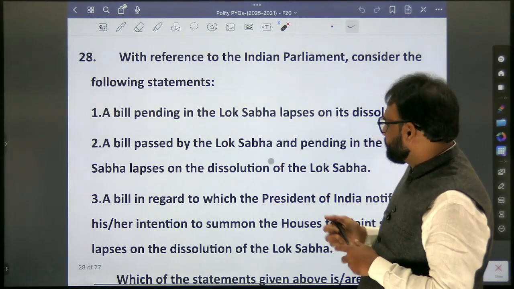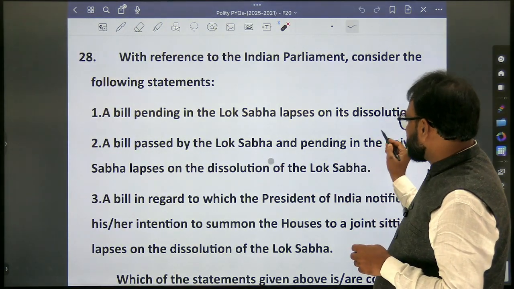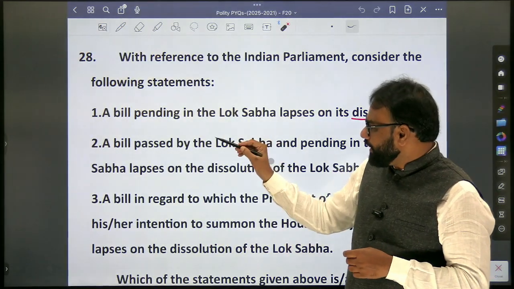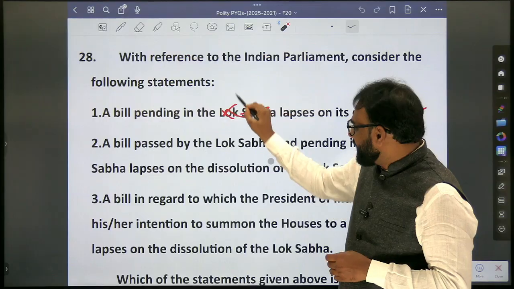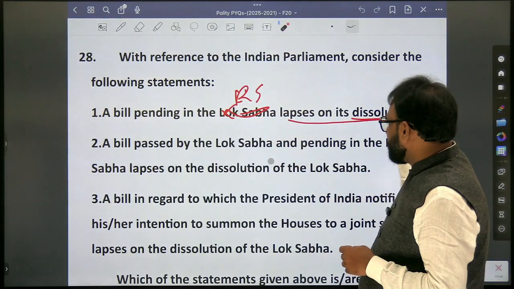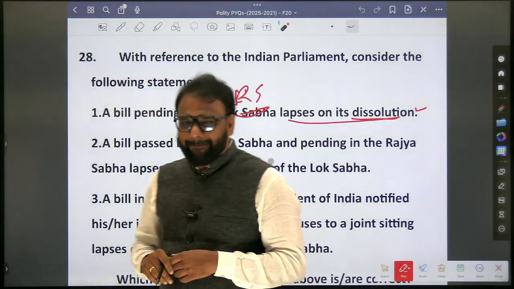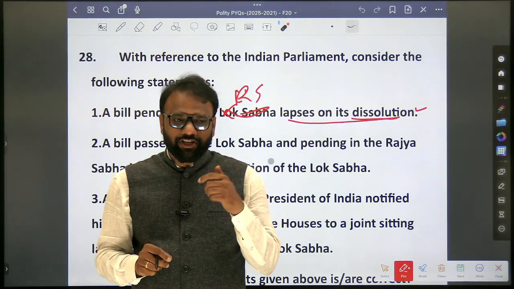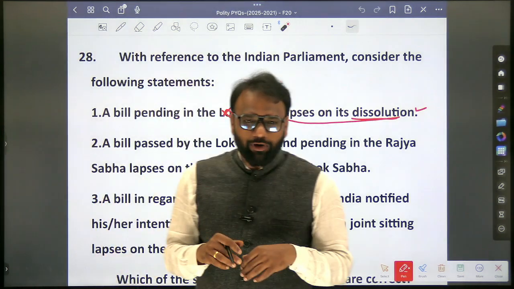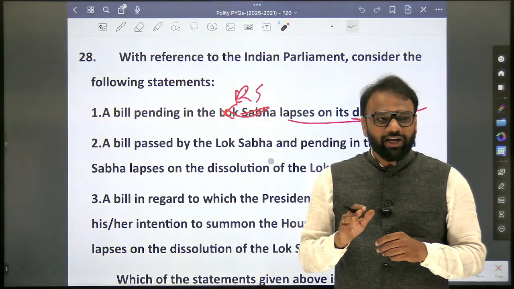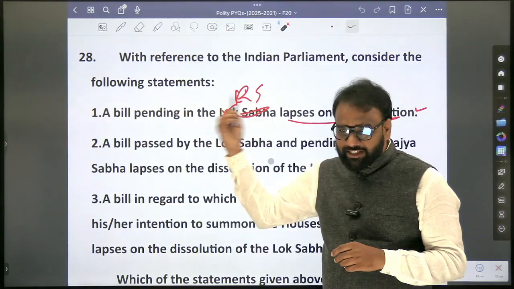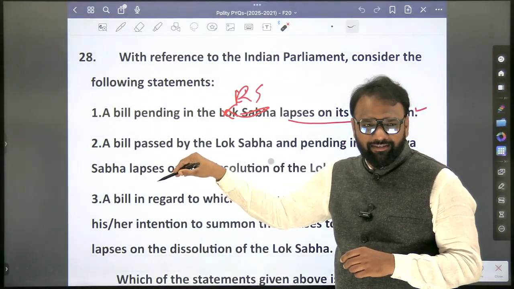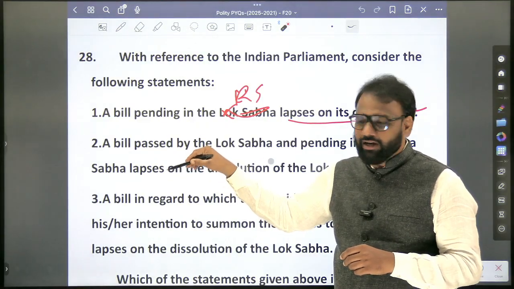Now we'll come back. A bill pending in the Lok Sabha lapses on its dissolution. I will change this question. What I will do is, a bill pending in Rajya Sabha lapses on its dissolution. See, the question will be insufficient to answer. Why? Because now it depends upon whether the bill has been introduced in Rajya Sabha or introduced in Lok Sabha. If a bill has been passed by Lok Sabha and pending in Rajya Sabha, what happens? It will get lapsed or not?